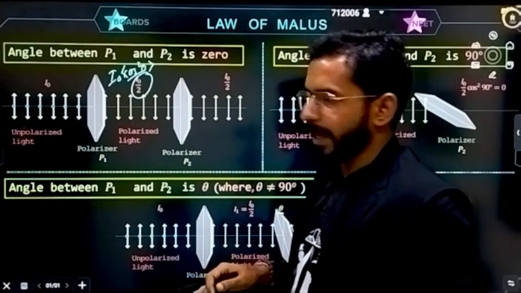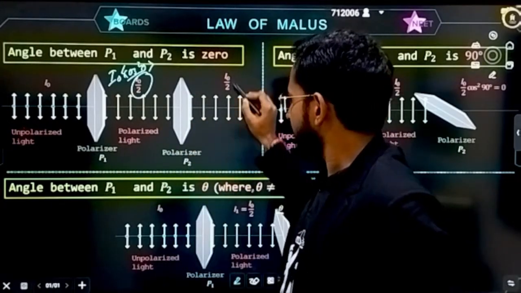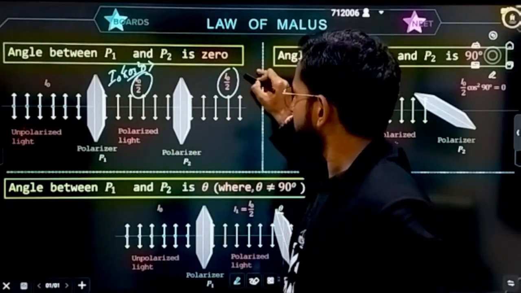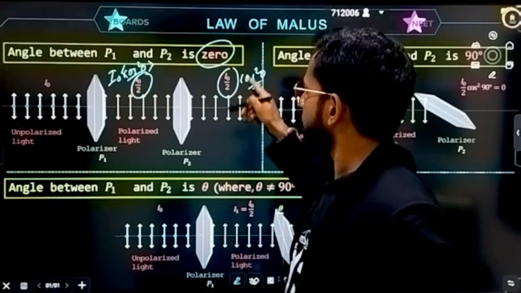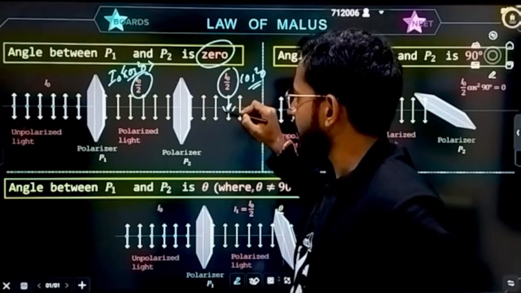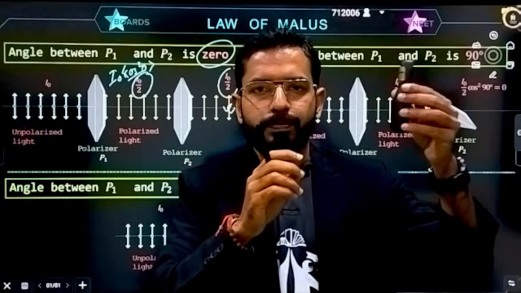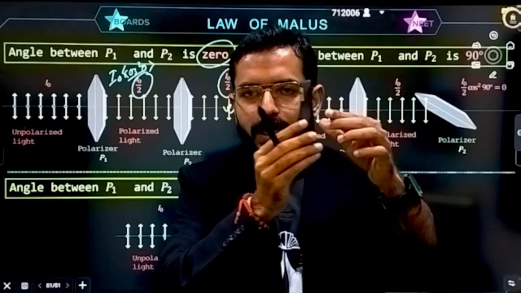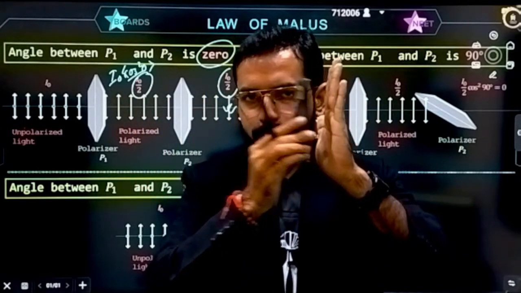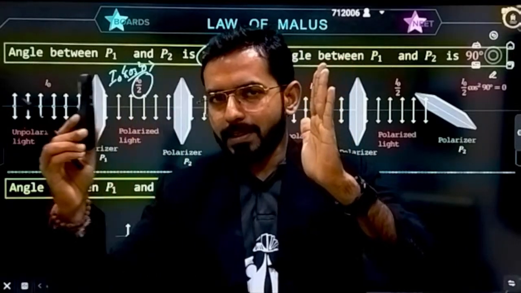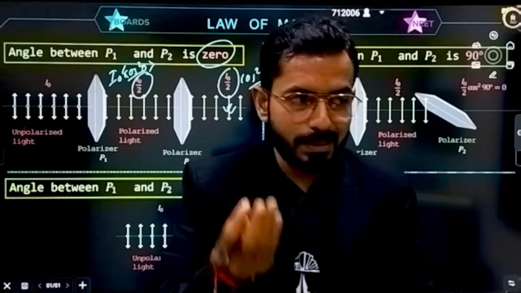Again I have taken a polarizer, but the angle between them is 0. That means it will become the previous intensity into cos square theta, and theta is equal to 0, so cos theta is equal to 1. That means it will remain the same intensity. And it is very obvious. If there is a small gate and this kind of polarizer only allows this amplitude to pass, and the angle between them is 0, then whatever is able to pass from the first is able to pass from the second polarizer also, because the angle between them is 0.